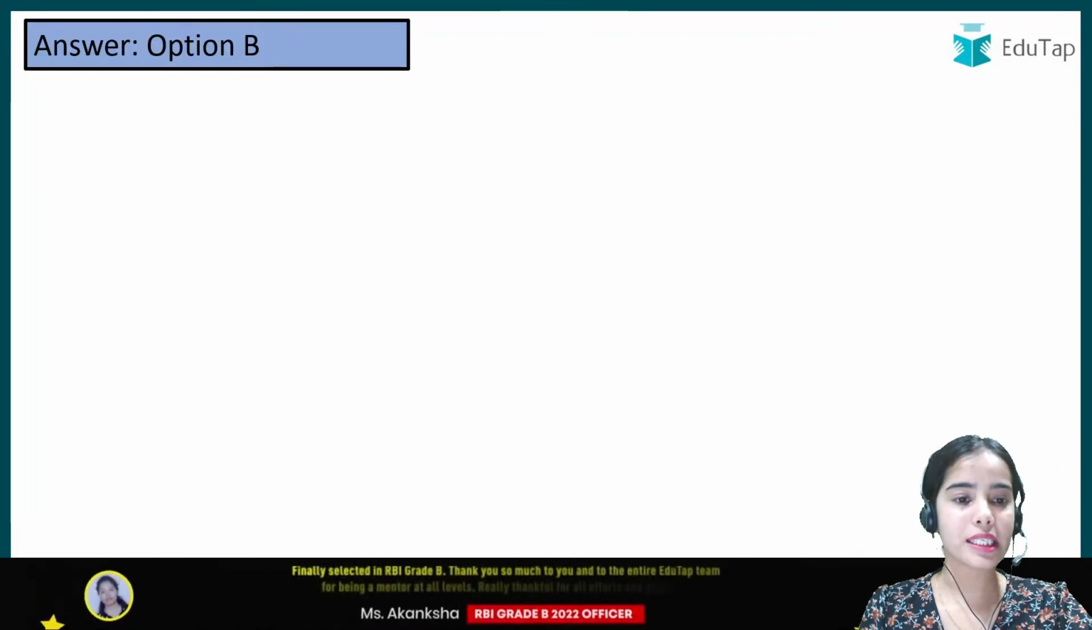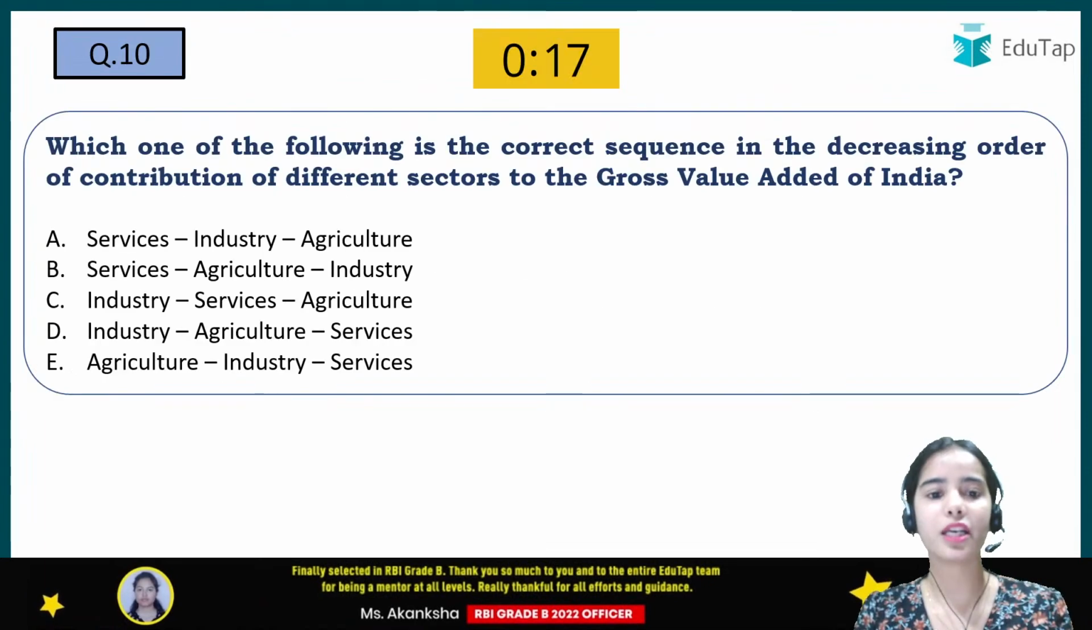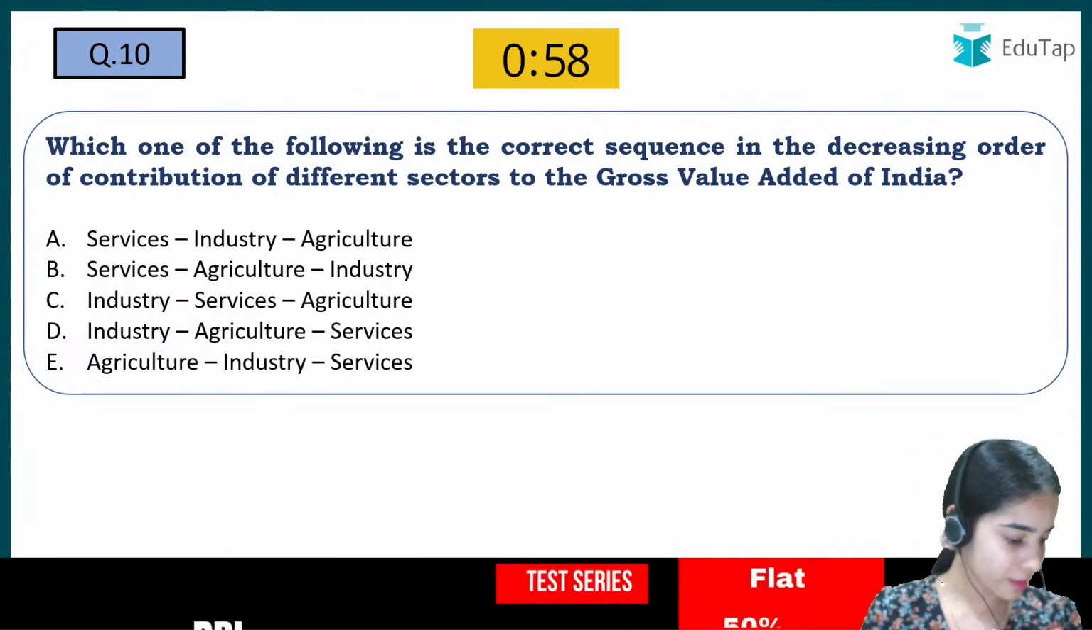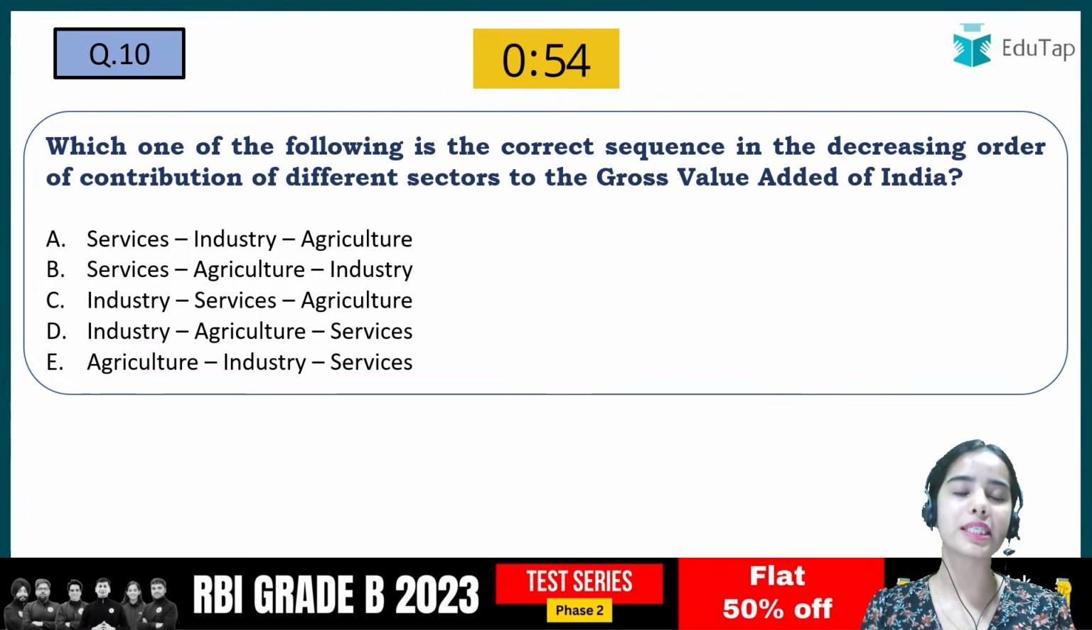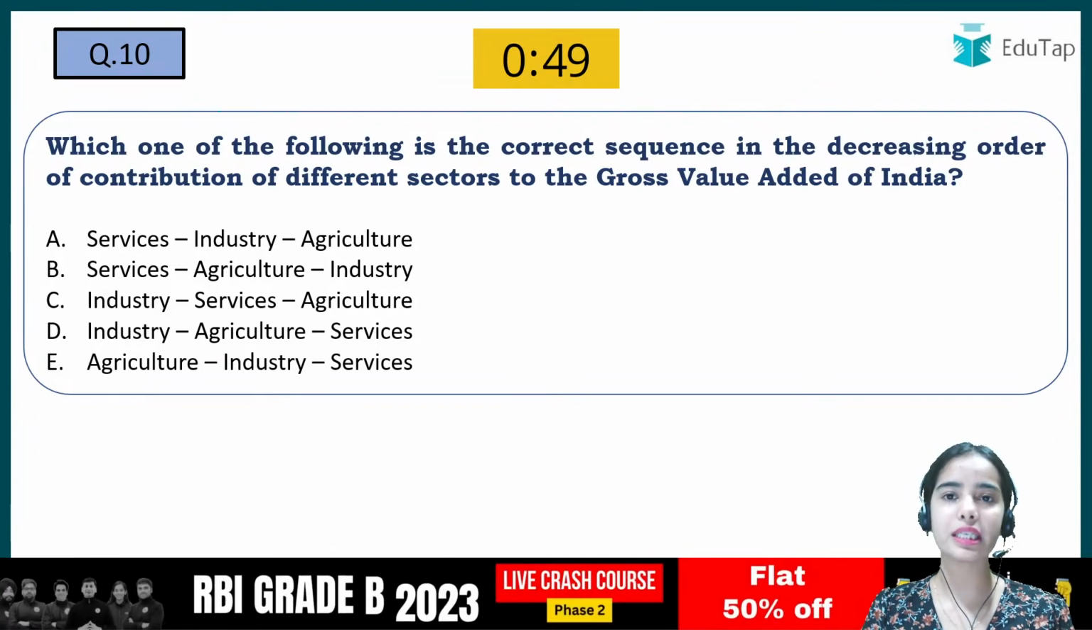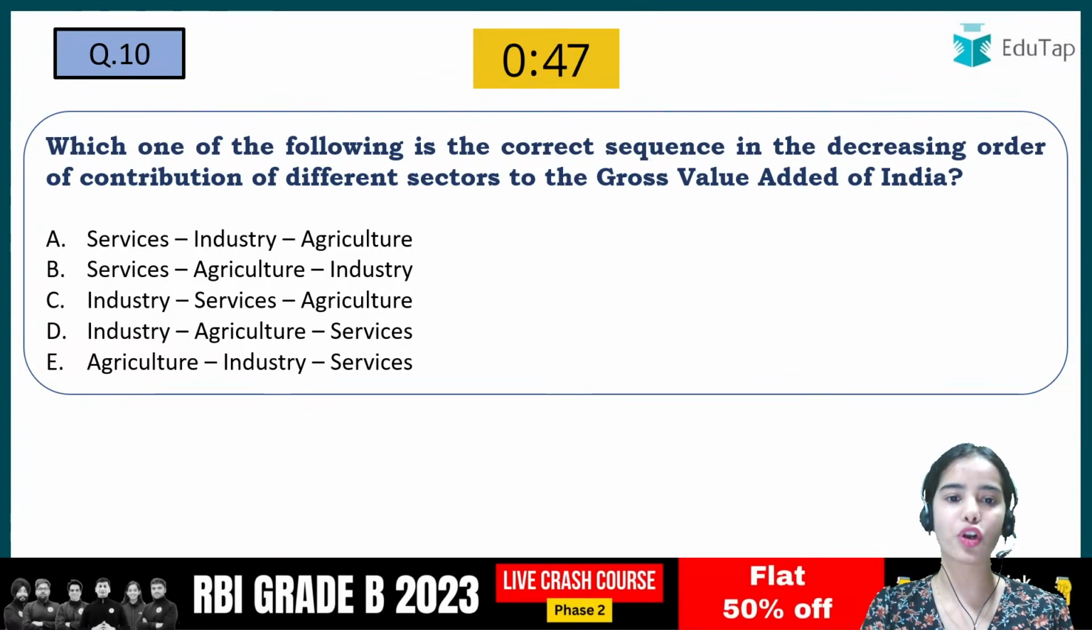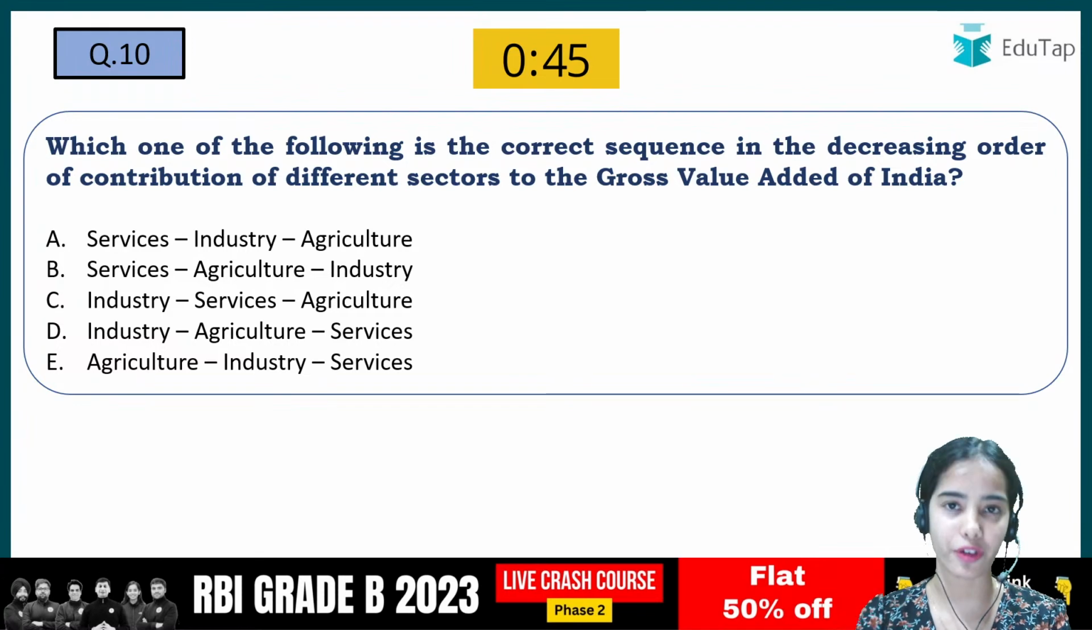Okay, next, so you can read about the disguised unemployment. I have given you the brief understanding. Yes, in agriculture in rural areas, usually the disguised unemployment happens. Okay, which one of the following is the correct sequence in the decreasing order of contribution of different sectors to the gross value added of India?